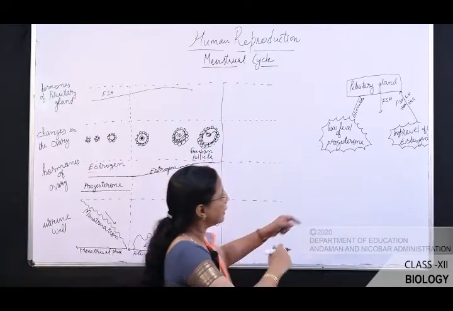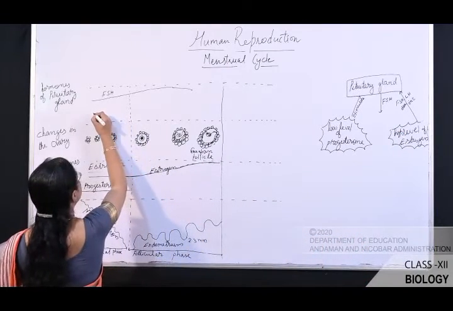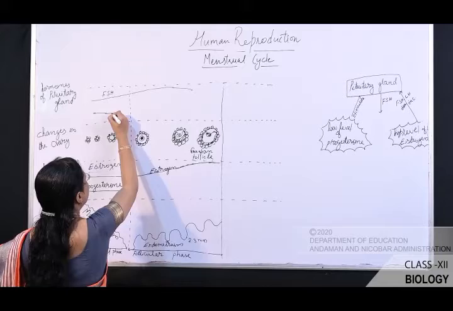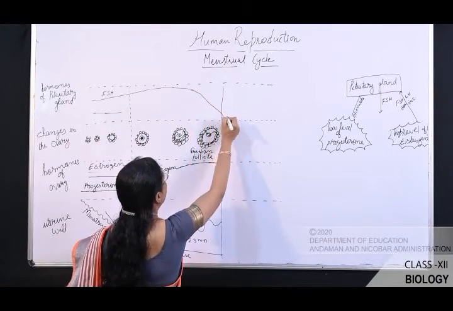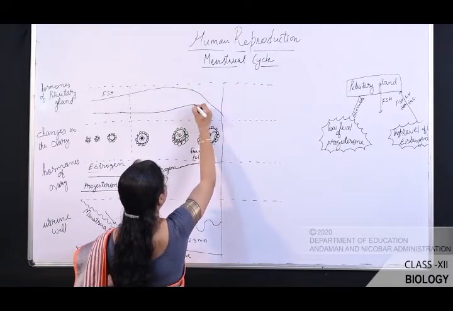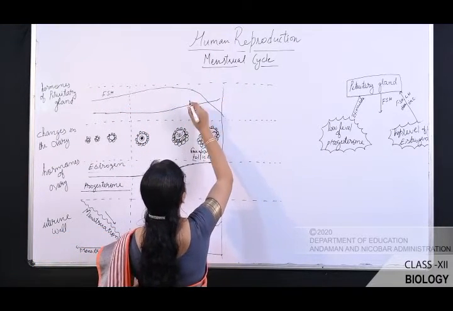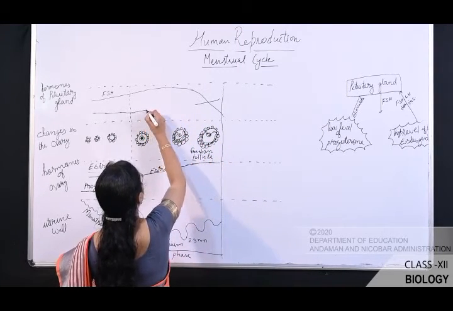Now, what happened to this LH? At the time what happened? LH is increased. So this LH is luteinizing hormone. The level of the FSH is decreased, and here the level of LH slightly increases. It keeps on increasing. You can draw like this.